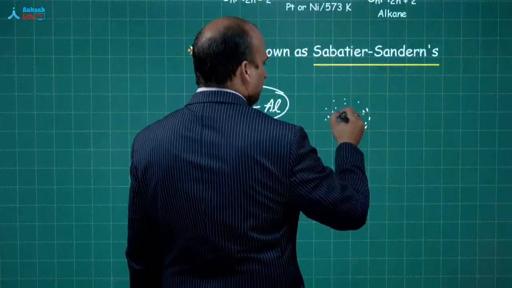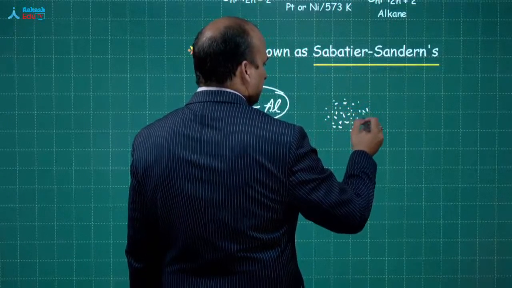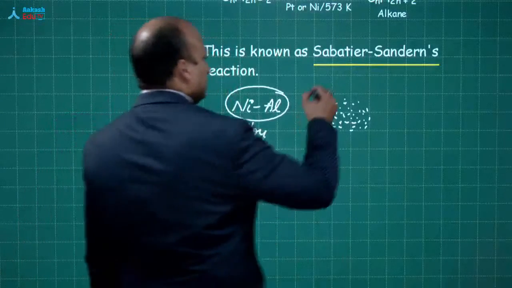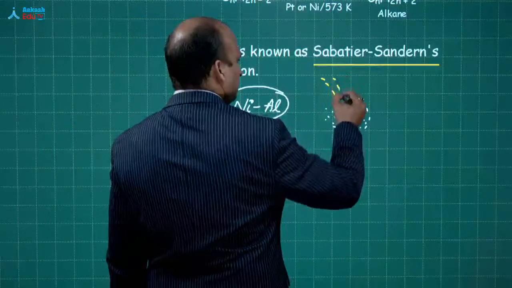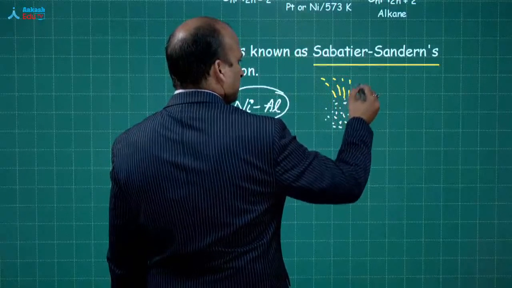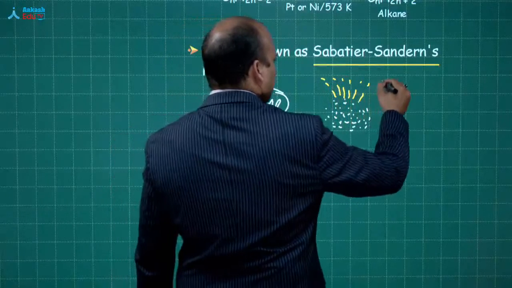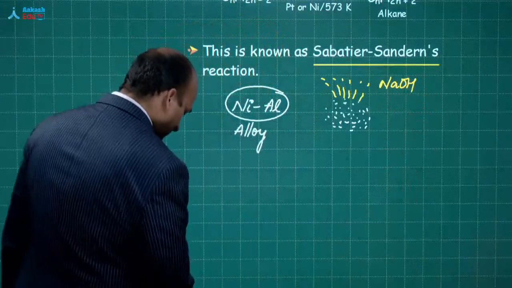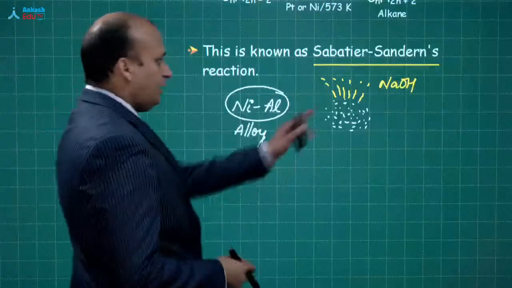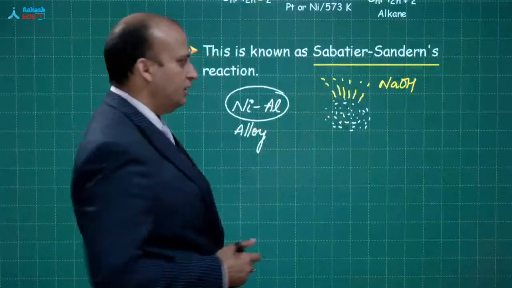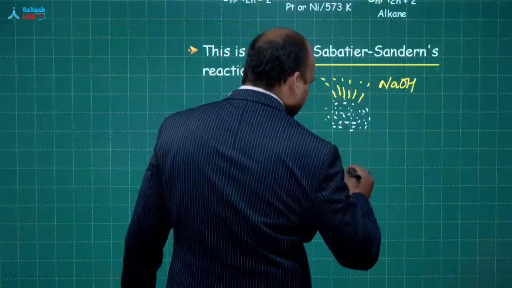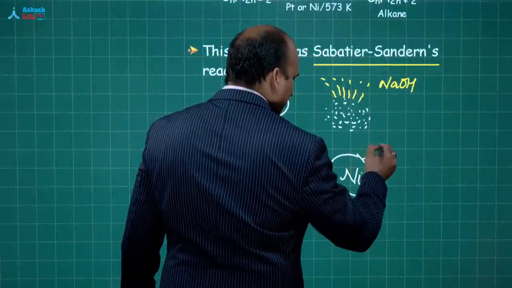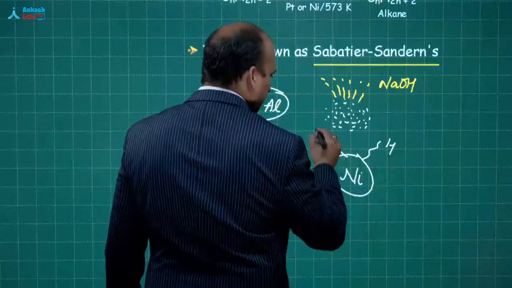Now what we will do is we will sprinkle some NaOH on top of it. ये NaOH. We are going to sprinkle some NaOH over it. Now, when NaOH is passed over the powder nickel aluminum alloy, what do you get? You get nickel, on the surface of which you have got this hydrogen adsorbed.